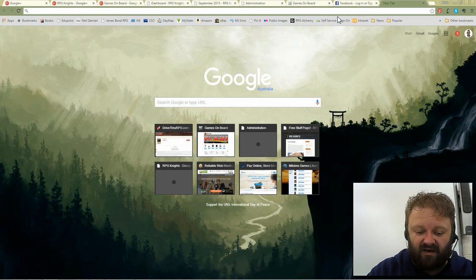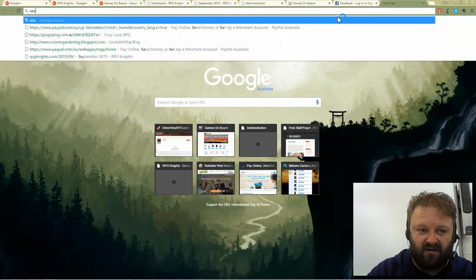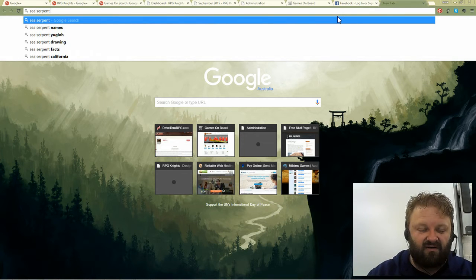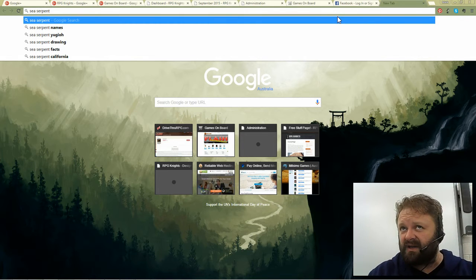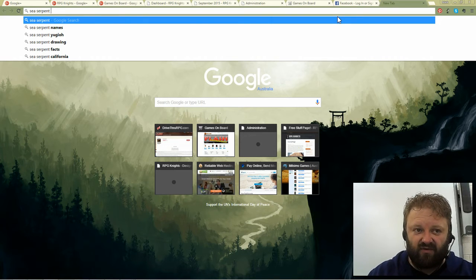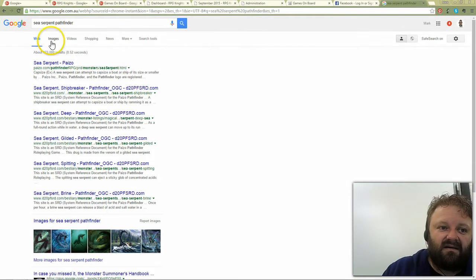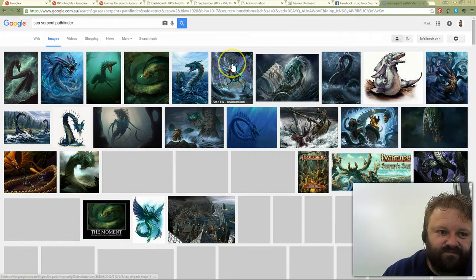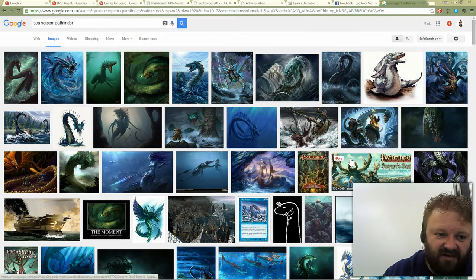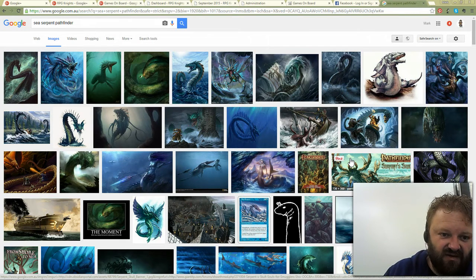Okay, so here we have Sea Serpent we're after, so we're going to go Sea Serpent. Now I like to use the Pathfinder bestiary pictures, and I know they're copyrighted material. I have all of the bestiaries, so sometimes I actually just take a photo of them and manipulate the photo, but sometimes a search like that will bring us up some images. So there are a bunch of different images. I don't actually know which one is the official Pathfinder Sea Serpent, so I'm just going to pick one that I like the looks of,